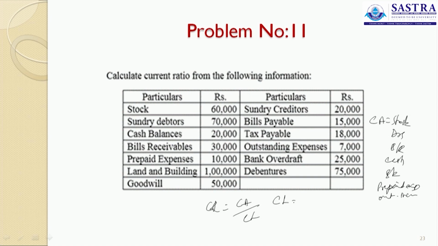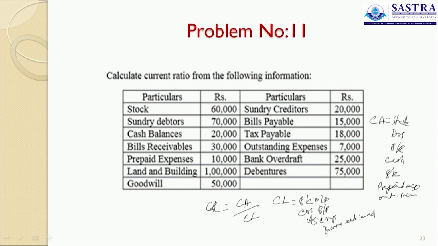When we say current liabilities, it is bank overdraft, then we have creditors, bills payable and any other outstanding expenses and we have income received in advance. This is your current liabilities. So, current assets should always be more than your current liabilities. Current assets show the liquidity position of your business.